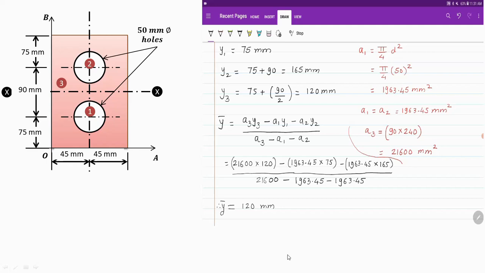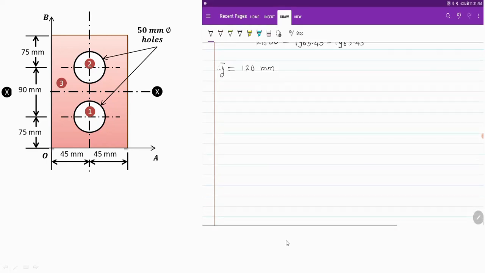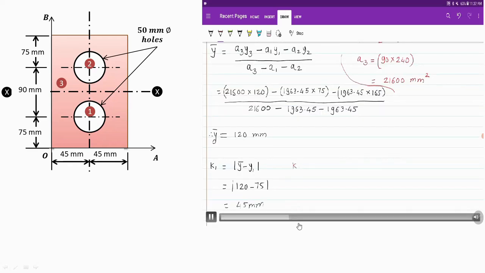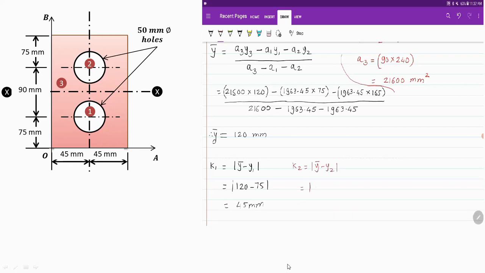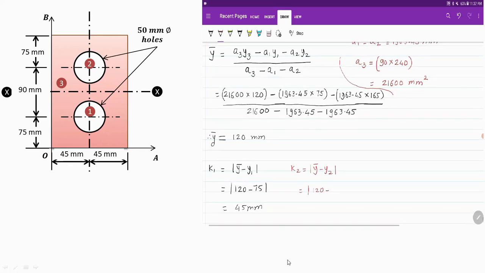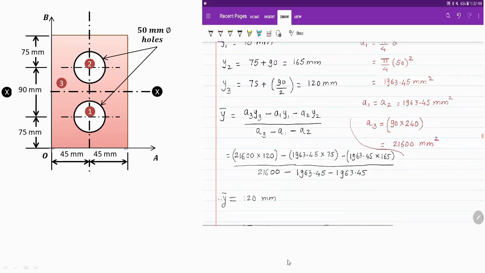Now next step is always to calculate the radius of gyration for the given particular section. So let us calculate radius of gyration K1, K2, K3. So we have to take the mod value or positive value, and therefore we have just written K1 is equal to Y bar minus Y1, that is 120 minus 75, that is 45. Then K2 is equal to Y bar minus Y2, that is 120 minus 165.